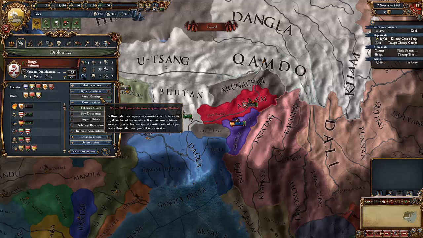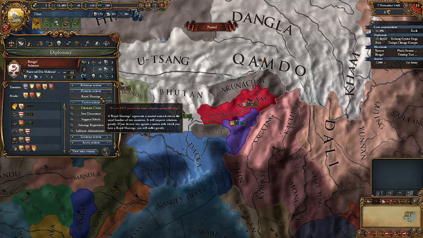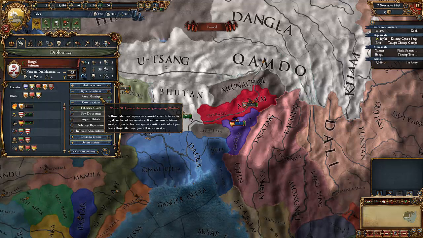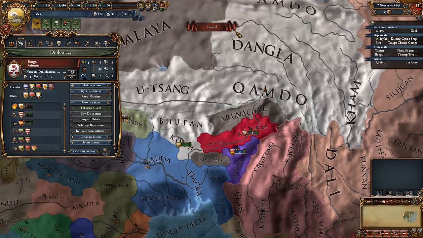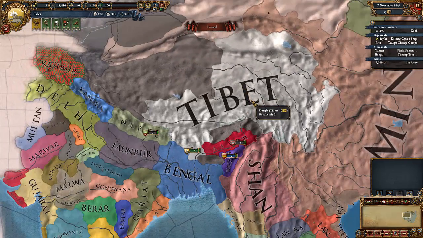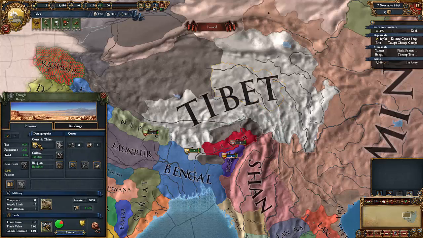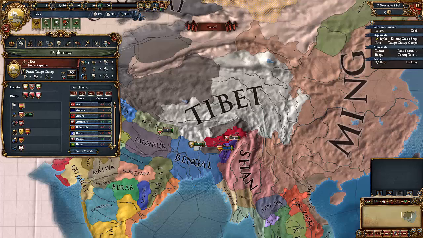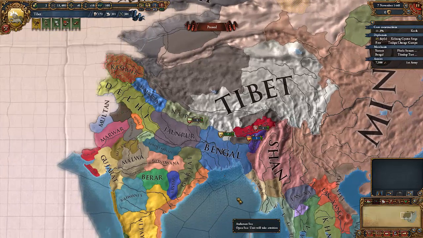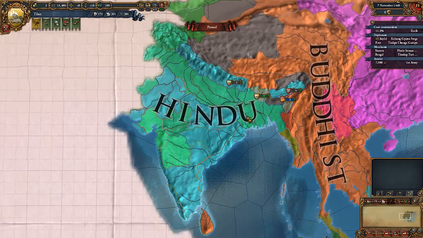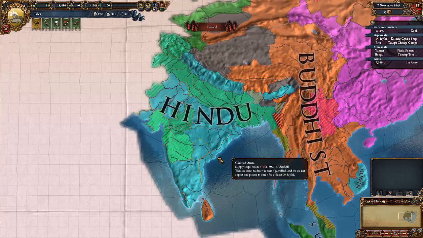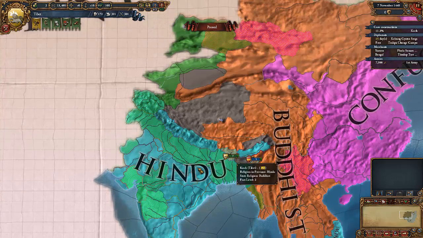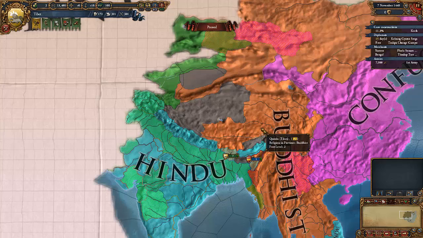They want a royal marriage, but we can't actually get one because we're not part of the same religious group. Now, religious groups are different to individual religion. For instance, in India, the main religions there are, if we check, Hinduism, and there's some Buddhist. Basically, Buddhism and Hinduism are both in the same religious group, which I believe is Indian.